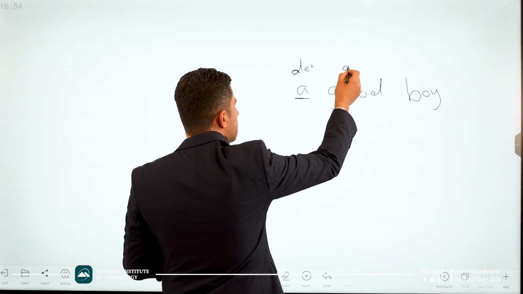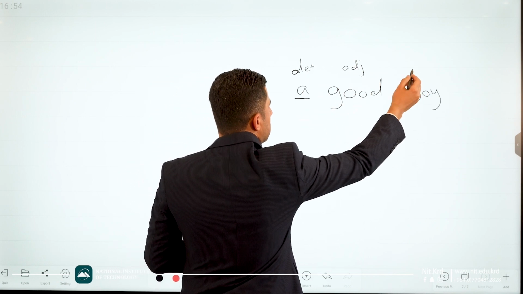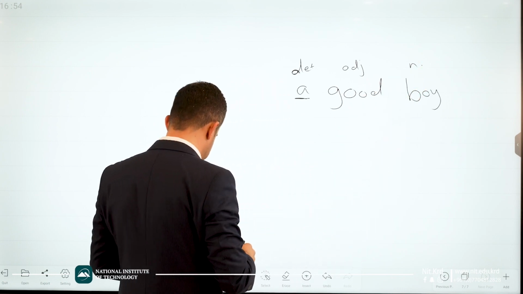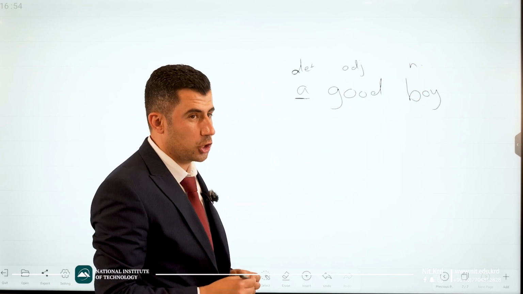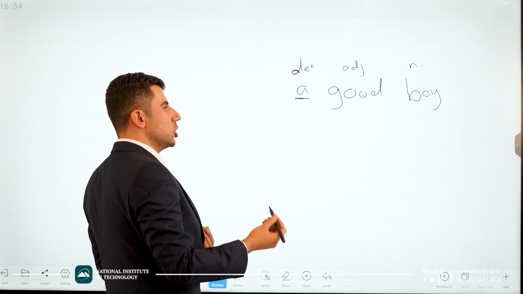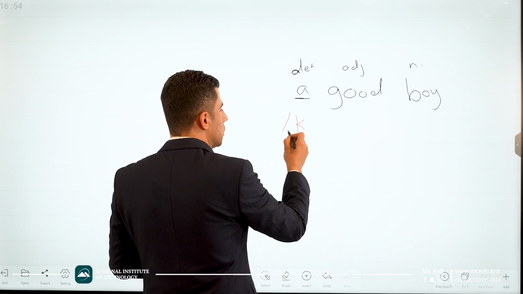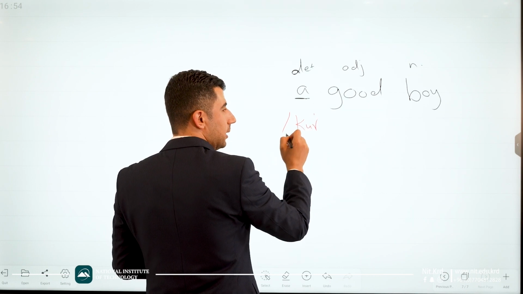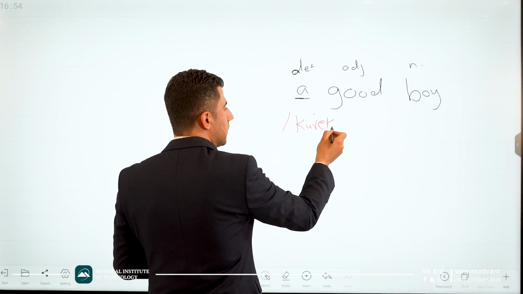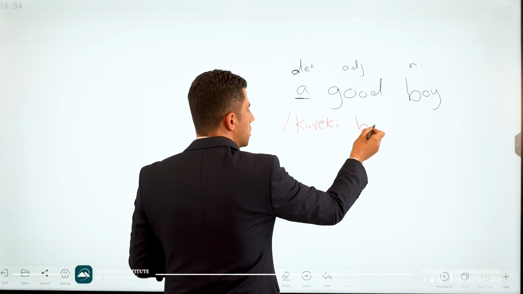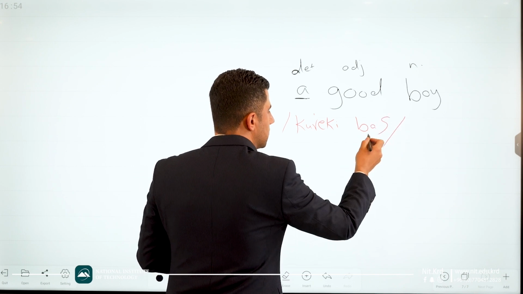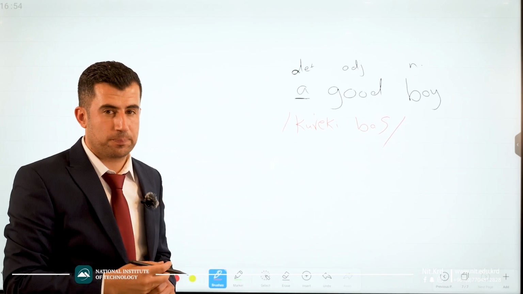Good is the adjective. And boy is the noun. In Kurdish language, we say kurechi bash. How we pronounce it: ku, re, ye, ki, bash. That is the phonetic transcription.